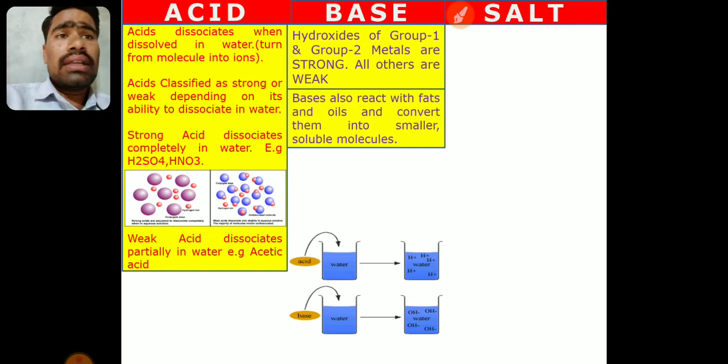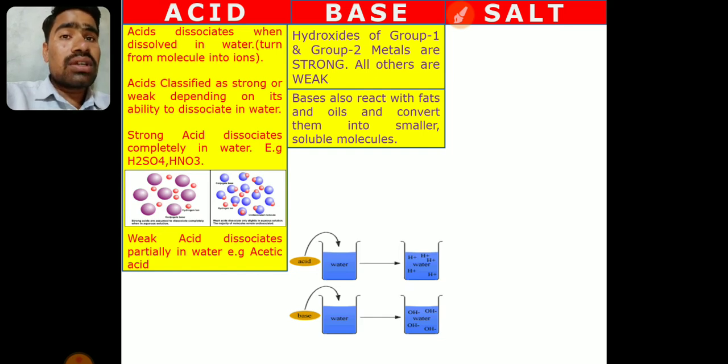Hydroxides of group 1 and group 2. In 9th standard, I told you about the groups of the periodic table. There are 18 groups in the periodic table. So first and second group metals form the strong bases, and all the remaining form the weak bases. Now you understood what is a strong base and what is a weak base. The same type of criteria will be applicable here in the case of bases also. If any base dissociates completely, then it will be considered as a strong base.